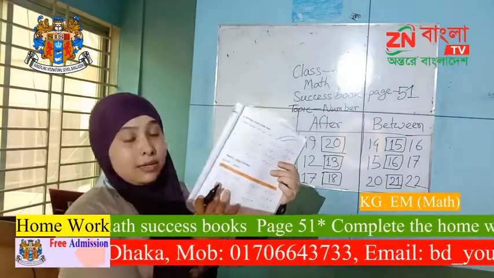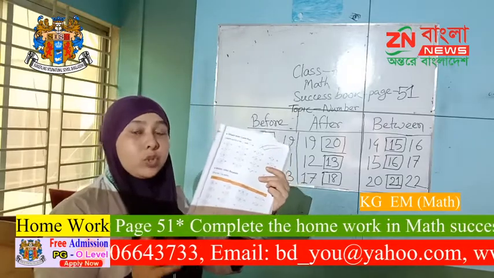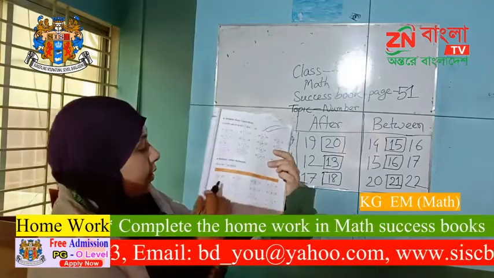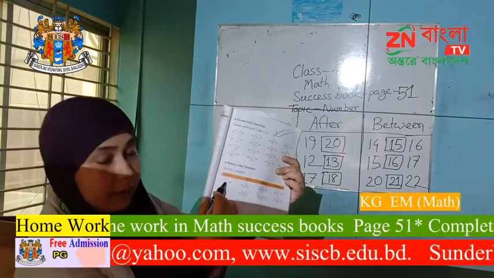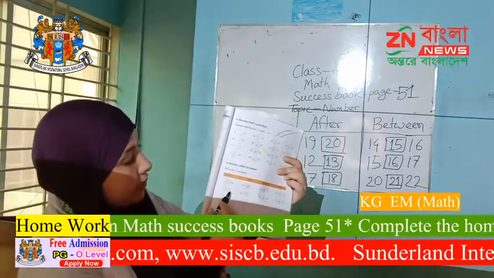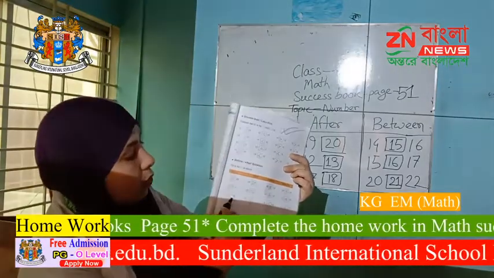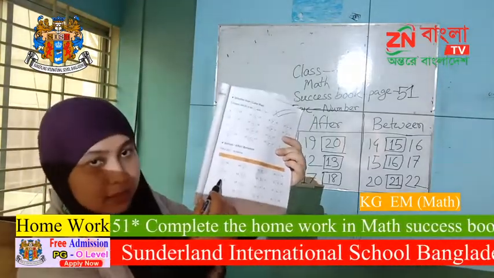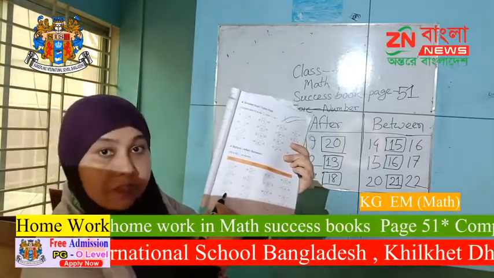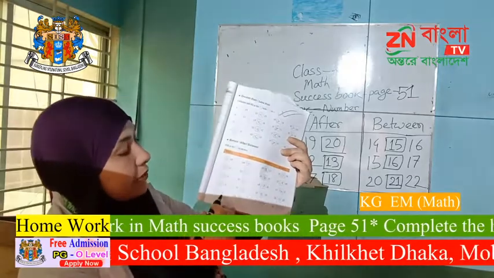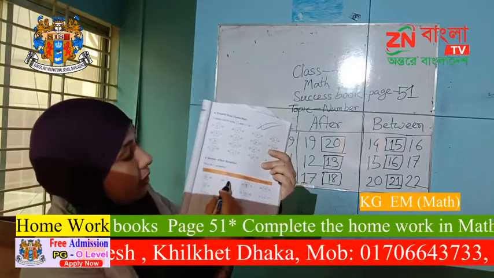I wrote for you in this book, and you also have to do the book work. 19, before number 18. What is the before number of 11? 10. What is the before number of 13? 12. What is the before number of 15? 14. What is the before number of 17? 16.